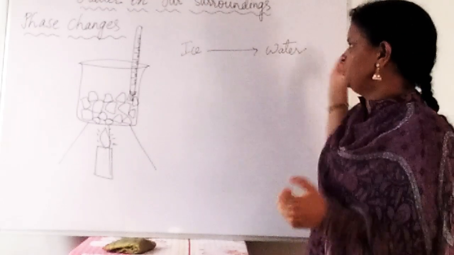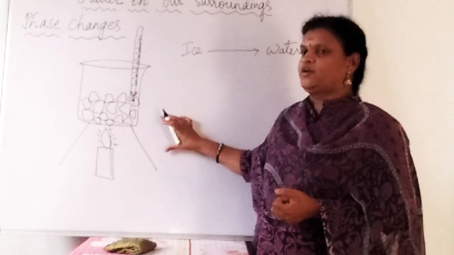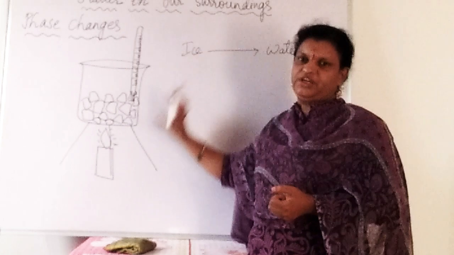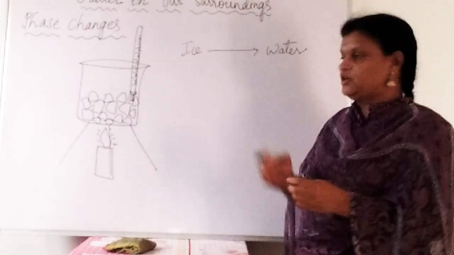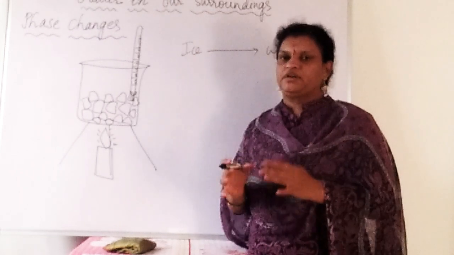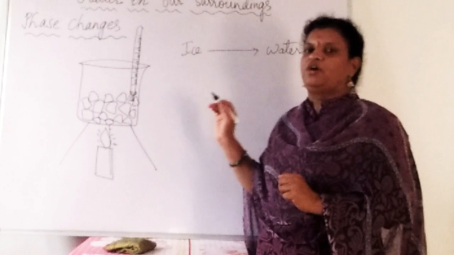So here we see ice is changing into water. In this activity we are going to observe what change is occurring here, meaning what are the different types of changes we can observe, what are our observations whenever we want to convert the ice into water. Now here we have an activity to observe what happens.